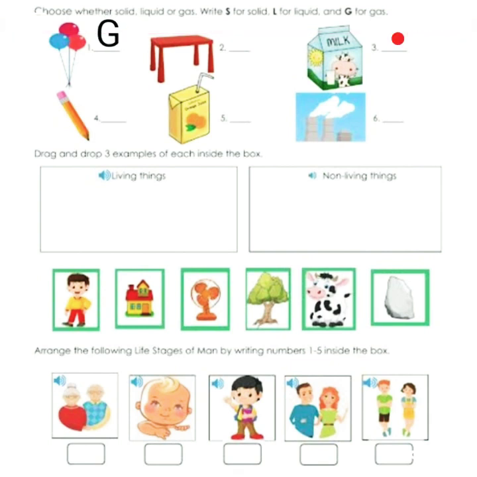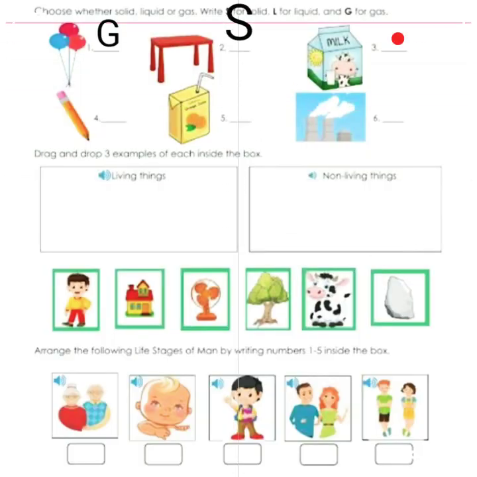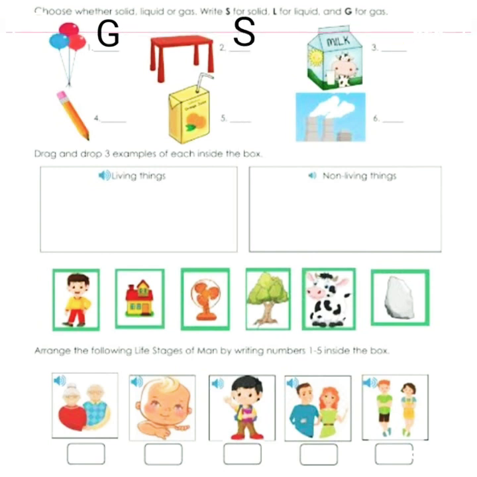Now next, table. Table is solid as it has a definite shape. So let's write S. Next, third one is milk. And milk is liquid.